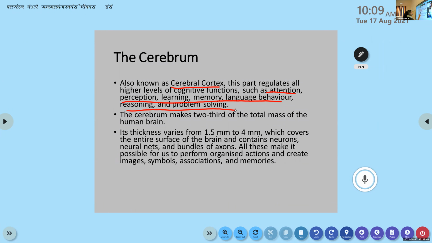The cerebrum makes up 2/3 of the total mass of the human brain. The majority part is the cerebrum. Its thickness varies from 1.5 mm to 4 mm, which covers the entire surface of the brain and contains neurons, neural nets, bundles of axons, everything. All these make it possible for us to perform organized actions and create images, symbols, associations, and memories. Just note that it forms 2/3 of the total mass of the brain. It deals with cognition. That's all. We'll learn about it in the next class.